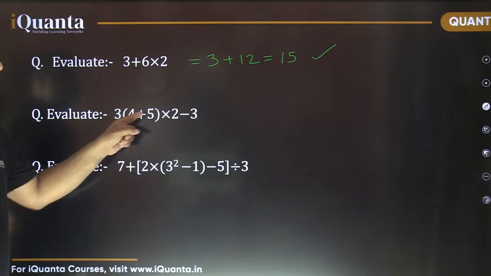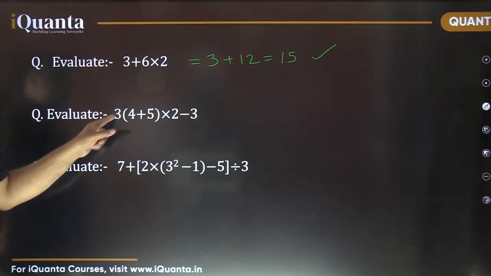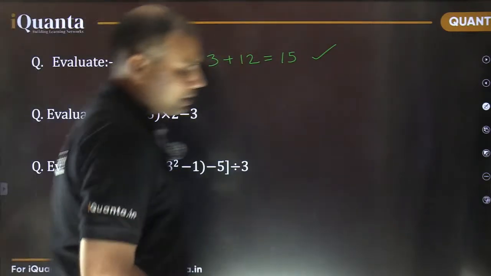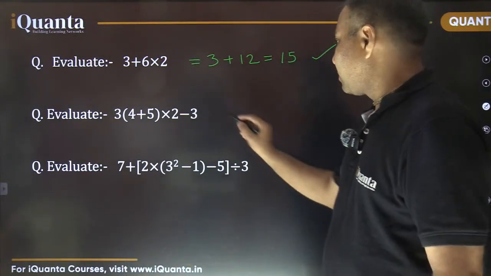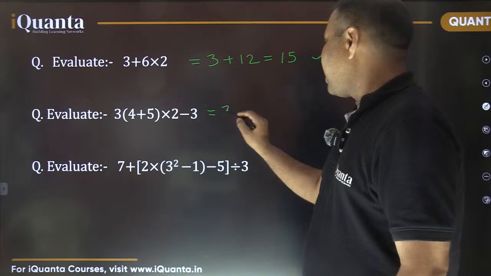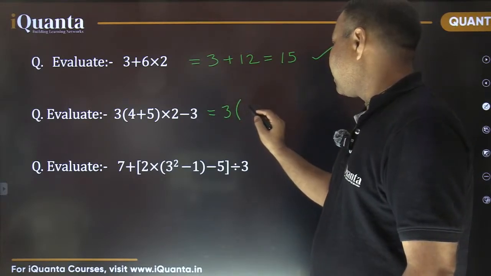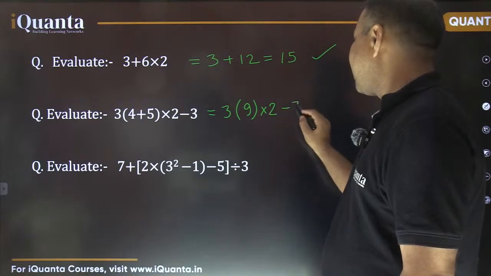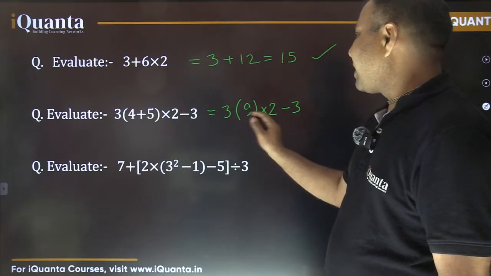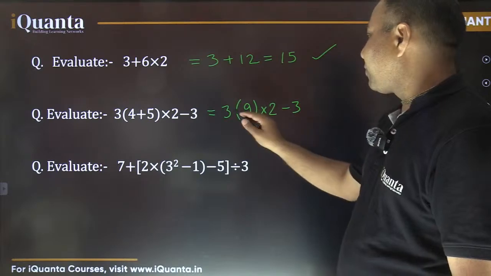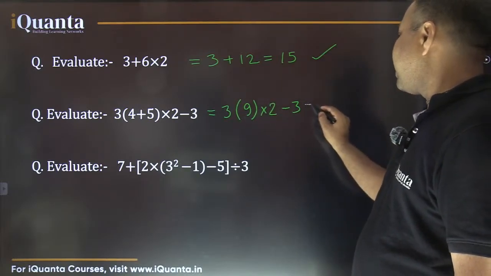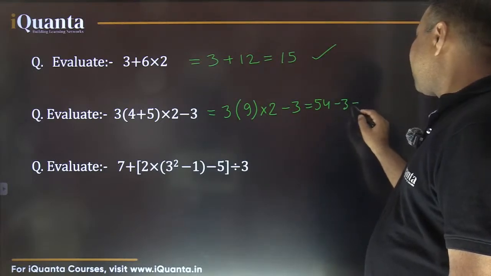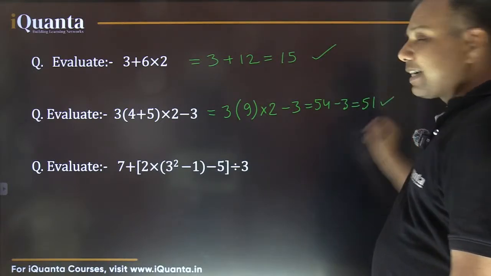So 5 plus 4 is 9, and there is no sign, so this is also multiplication. So this is 3 into 9, multiplied with 2, minus 3. 3 into 9 is 27, 27 into 2 is 54, 54 minus 3 is 51. So this is the right answer for the second.